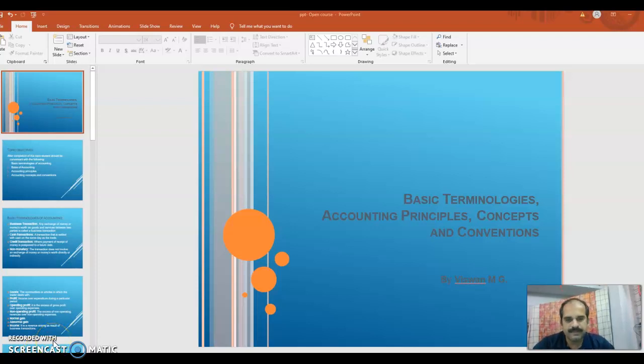Dear students, today we are going to discuss basic terminologies, accounting principles, concepts, and conventions of accounting, basic accounting. What are the basic principles? Different methodologies, different terminologies used in accounting, concepts, and conventions, basic conventions of accounting.